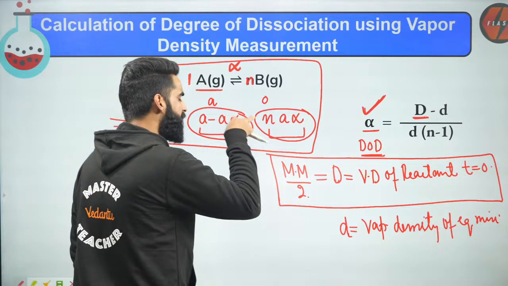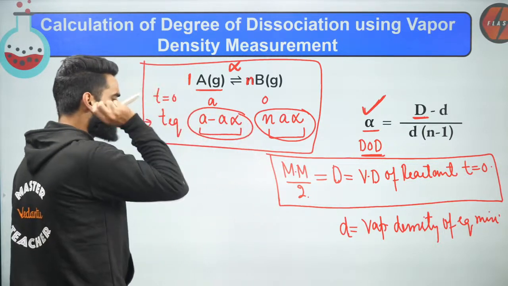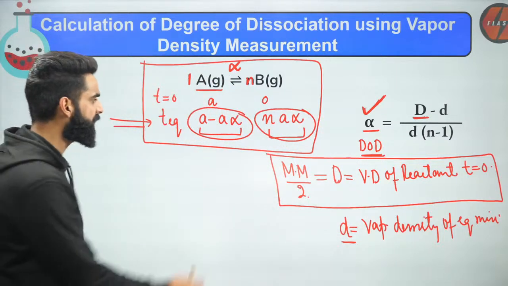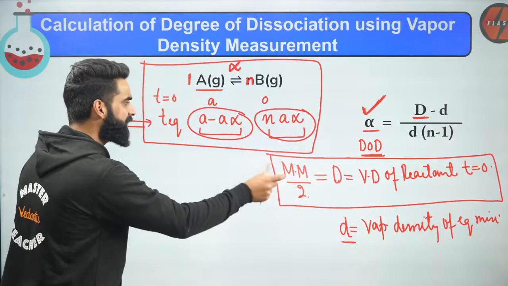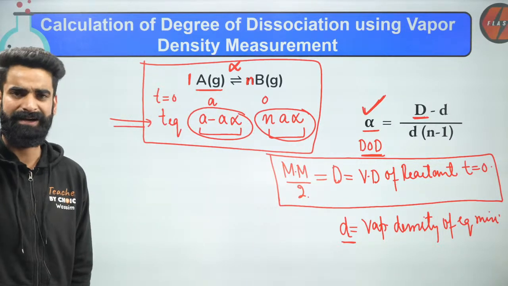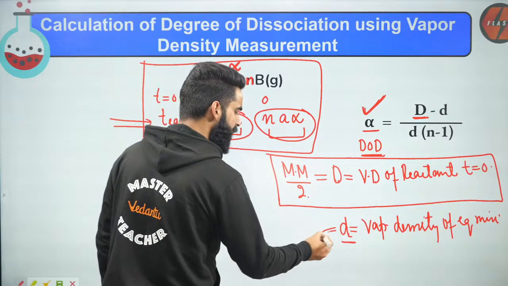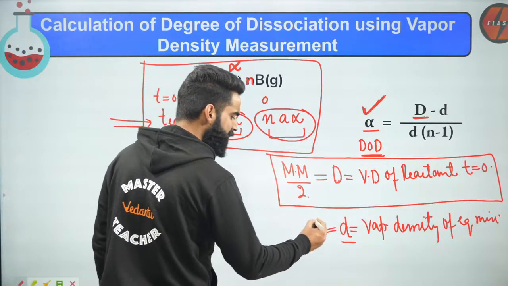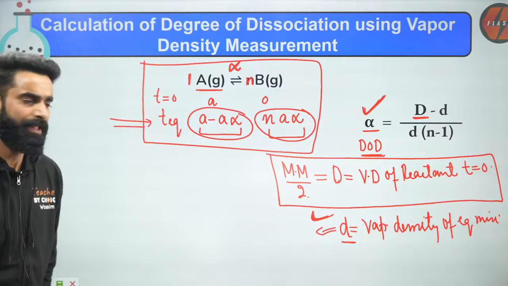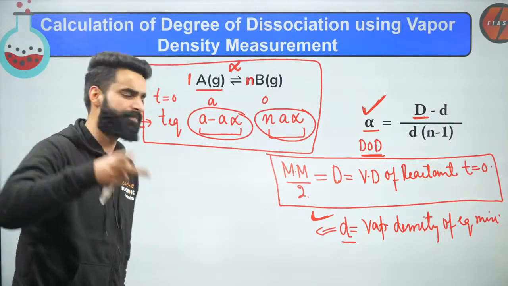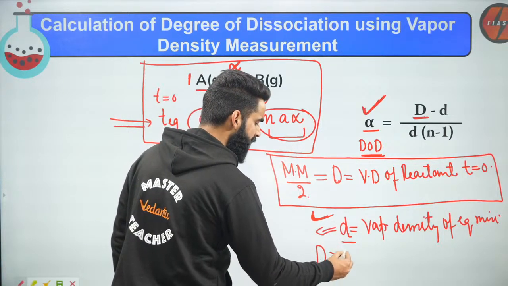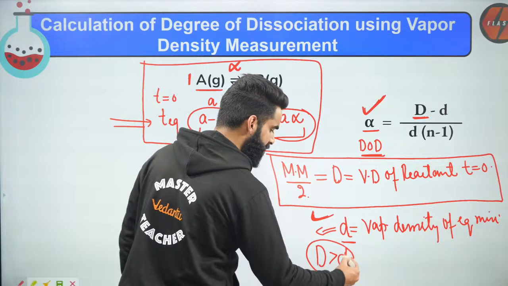Whatever will be the vapor density of the gaseous mixture at equilibrium, I'll be representing by small d. Small d is the vapor density of the mixture at equilibrium. Remember, this small d value will always be given to you in the question, in most questions. And if you get confused about which one is capital D and which one is small d, remember capital D is always going to be greater than small d.